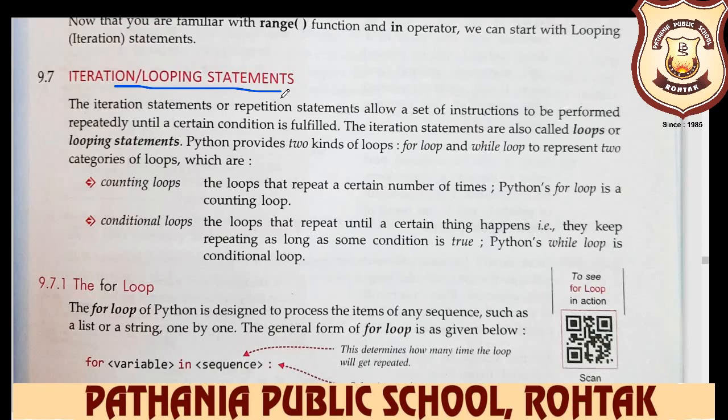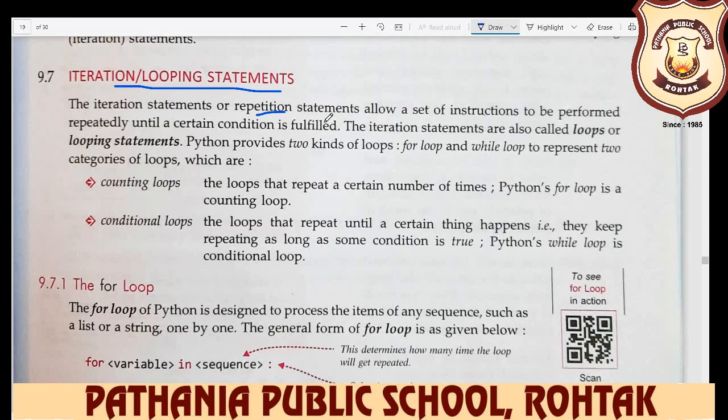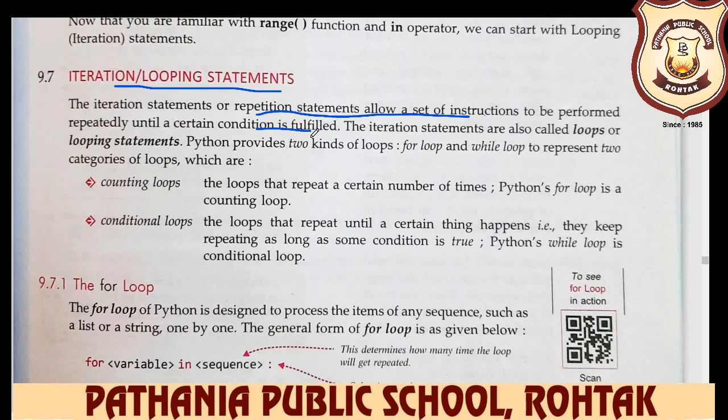The iteration or repetition statement allows a set of instructions to be performed repeatedly until a certain condition is fulfilled. A certain condition means if less than 10, if greater than 10. So till our condition is completed, our program will repeat each and every time according to the step that we decide in the range function.